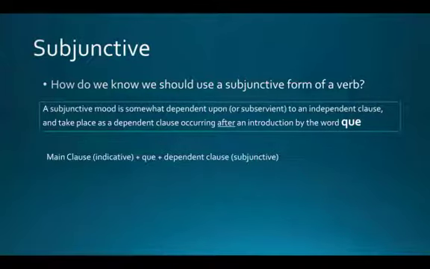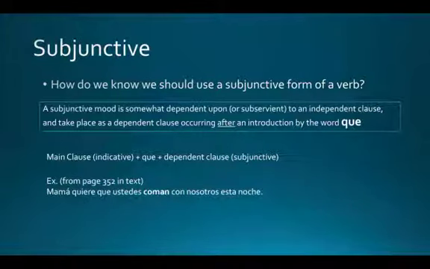So there's the main clause, which is indicative, the cue, and then a dependent clause, which has the subjunctive attached to it. An example, this is from page 352 in the textbook, says, "Mamá quiere que ustedes coman con nosotros esta noche." So, mother would like for all of you to eat with us tonight. You can see here that "quiere," would like, is the regular conjugation of the verb. And then after the cue, we go into the subjunctive tense of comer, which is to eat.